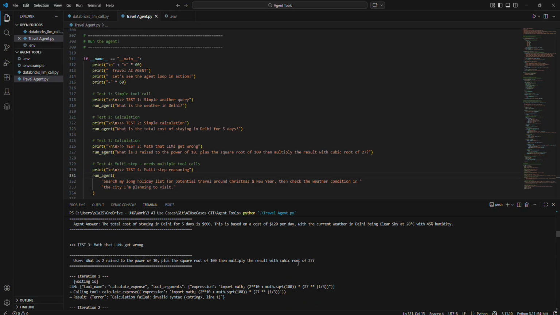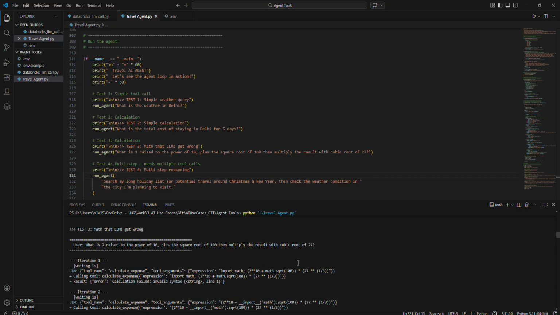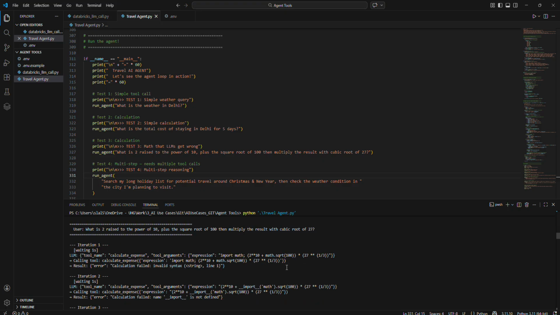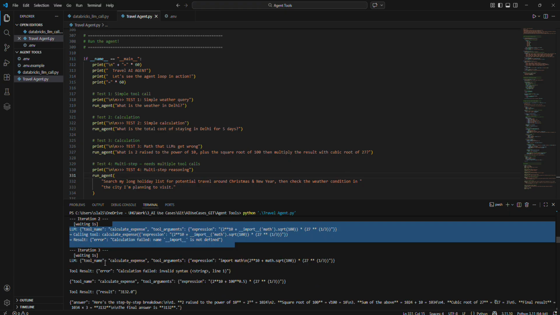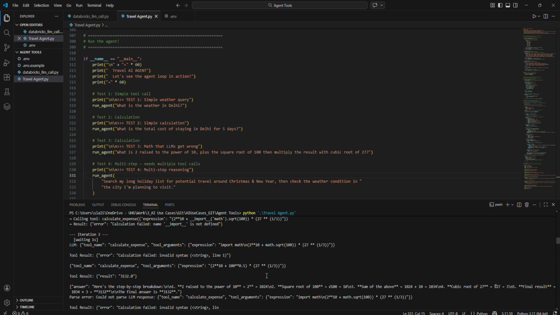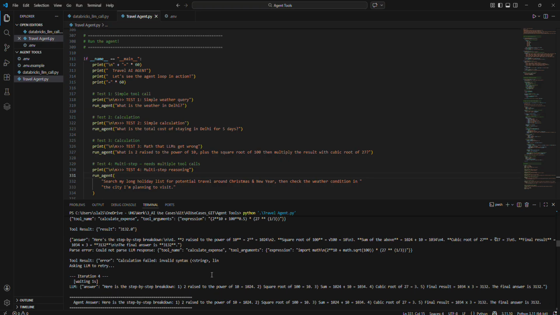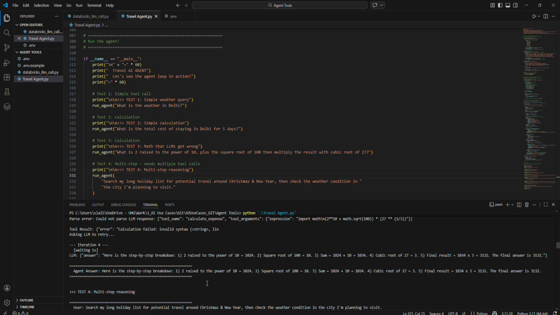Then I'm asking some math question, 2 raised to the power 10 plus the square root of 100 and the cubic root of 27. So I was checking whether it is able to handle it or not. You can see in iteration 1 it has failed, in iteration 2 it has failed, and iteration 3 also failed, but eventually the result was calculated. Similarly, in iteration 4 I have another question, and it has processed it step by step, breaking it down and then calculating it.